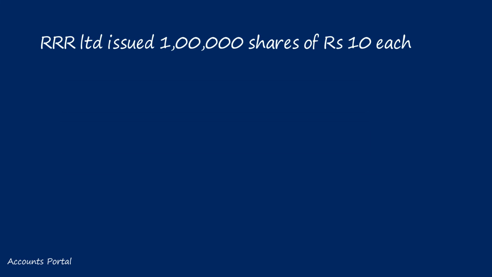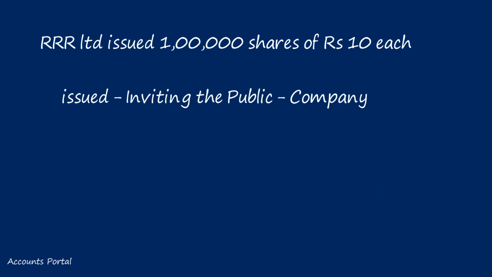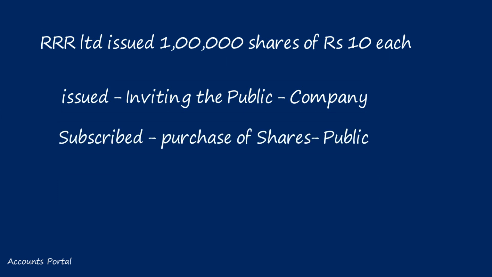When R Limited decides to raise 10 lakhs capital from the general public, they will place advertisements in business news channels, newspapers, hoardings, etc. Whoever wants can subscribe. In our story, who will issue the shares? R Limited. In what manner? Through advertisement. Shares are available for purchase by the general public. Issued means inviting the public. Who will issue? Company. The company is inviting the public.